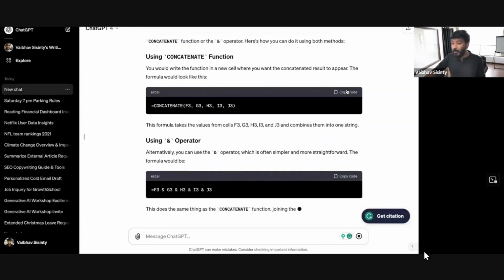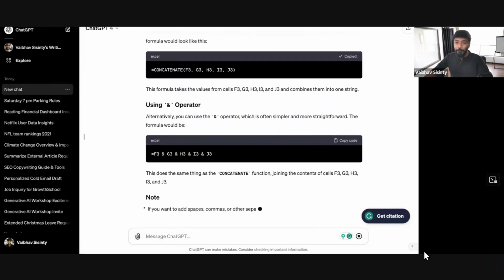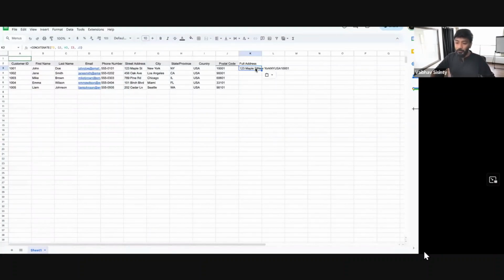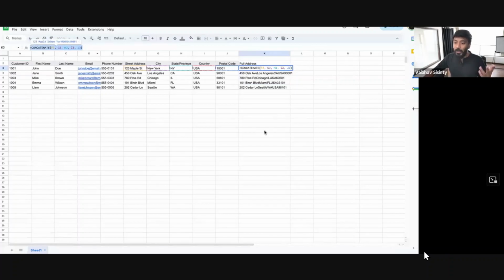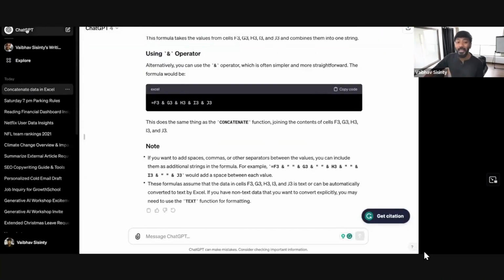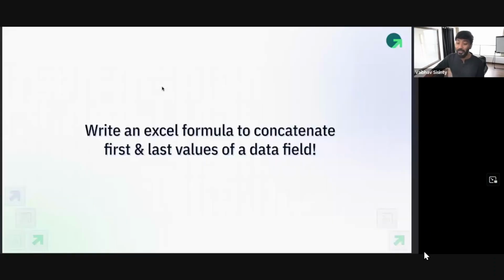So this is the formula it gave. I simply click on copy, go here, paste this formula, and there you go. You can see the whole thing is concatenated automatically because I've pasted the formula here, and everything has worked. I pasted this formula and it was able to give me the answers right away without any problem. So you can ask for any formula by giving references. It will be able to give you answers like a pro.